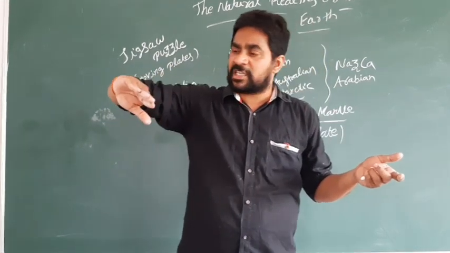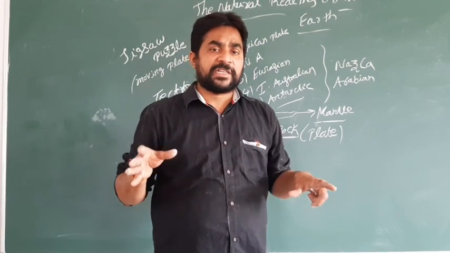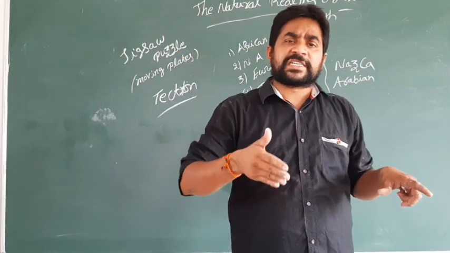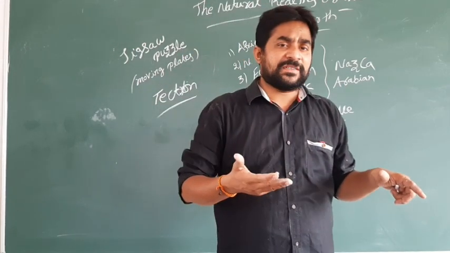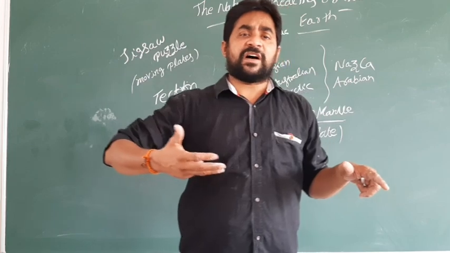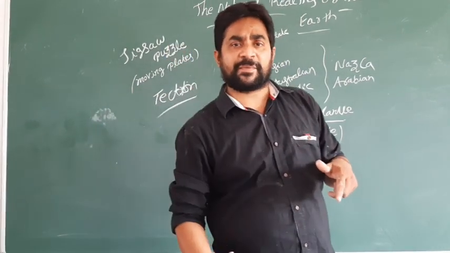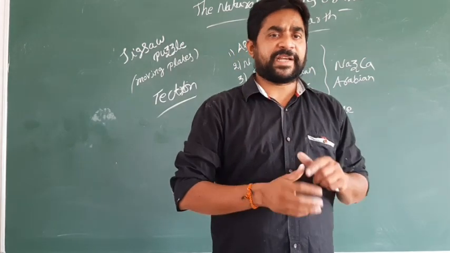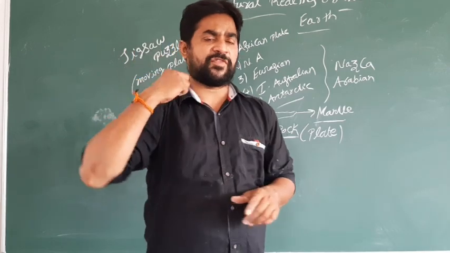All these mountains were created naturally because of pressure and different types of material coming from the earth. Because of that, these different types of mountains are formed.